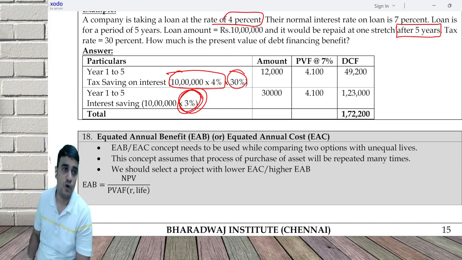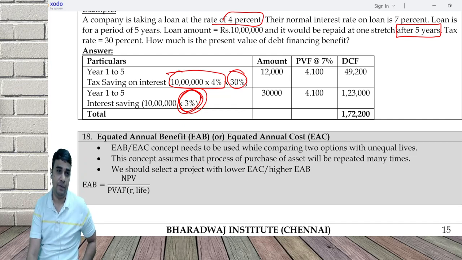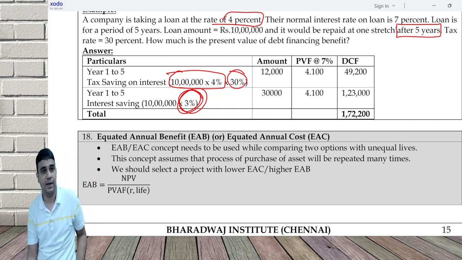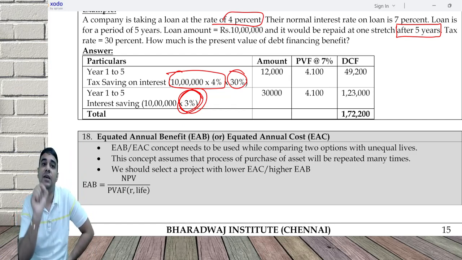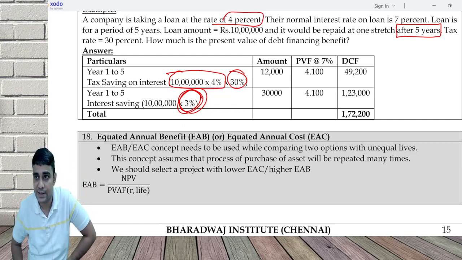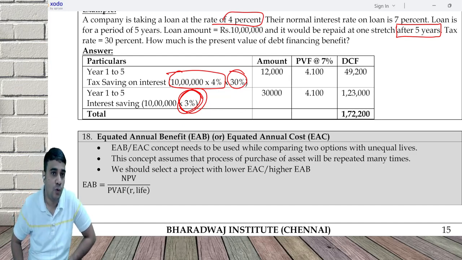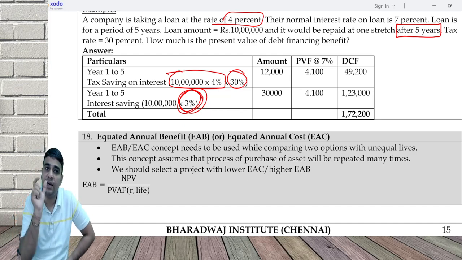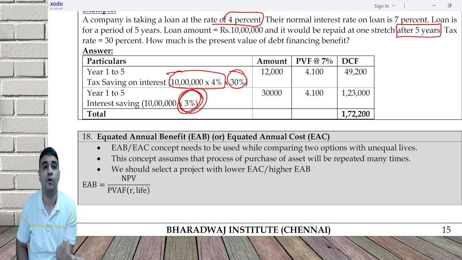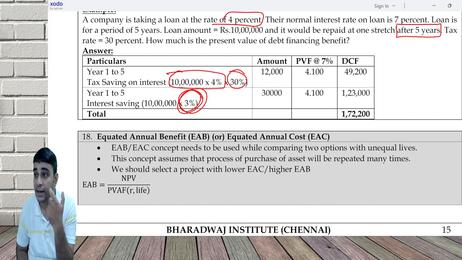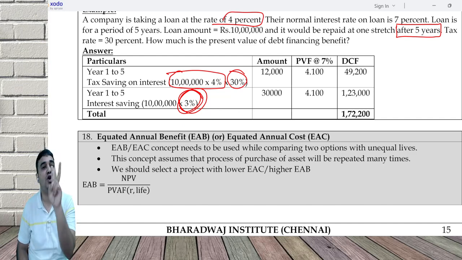If only outflows are there, and if you calculate NPV, it will be negative, obviously. So if only outflows are there in a project, we calculate something called as present value of outflow. And if both are there, we calculate something called as NPV. We need to divide this PV of outflow or NPV by annuity factor, and not number of years. Divide by annuity factor. That is, you earn 2 lakh in 2 years. Does not mean you earn 1 lakh per year.